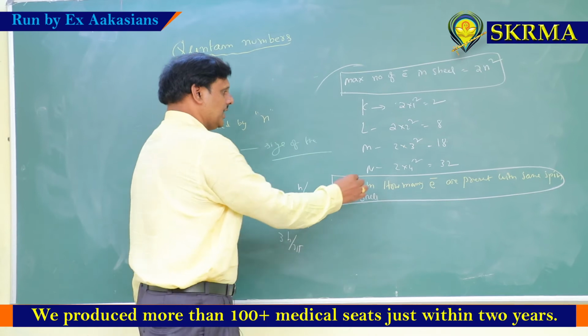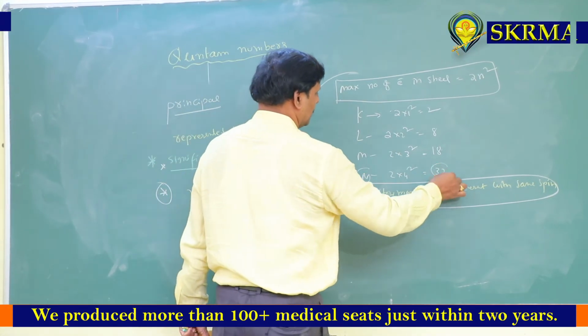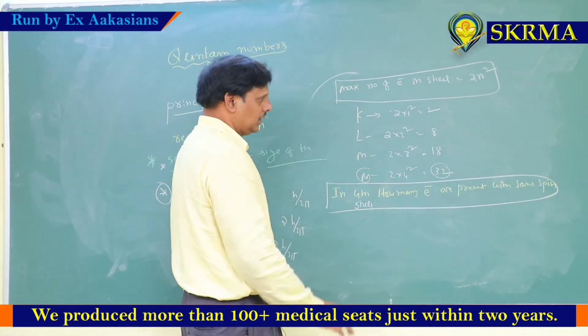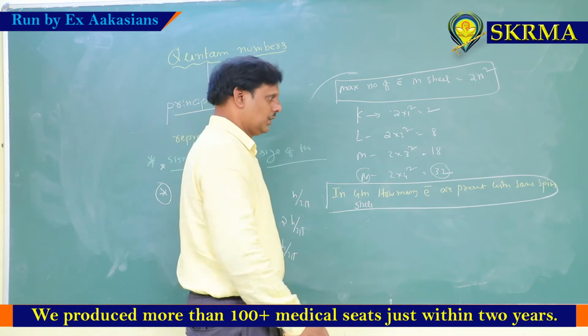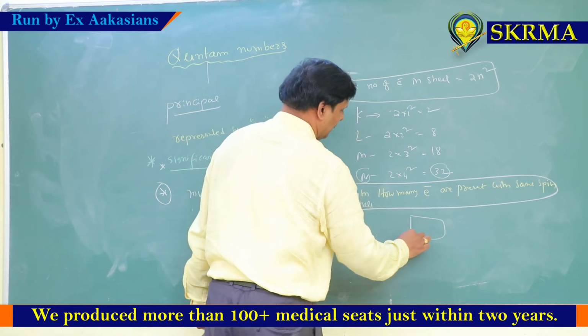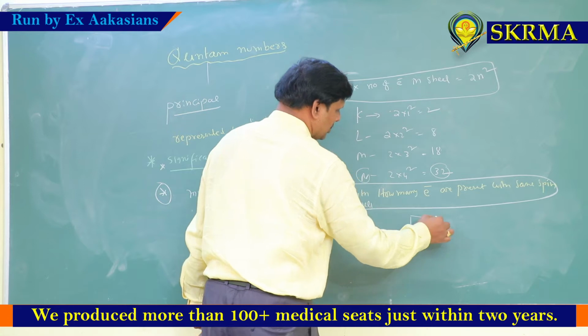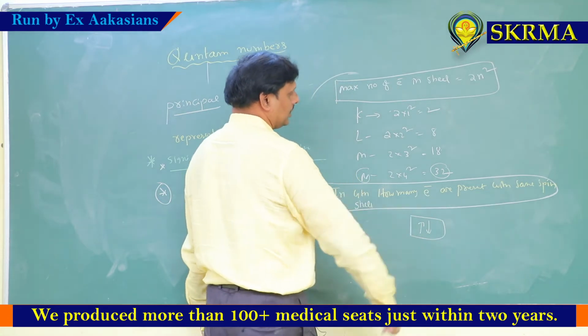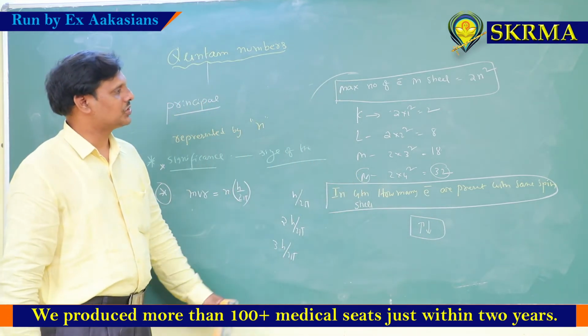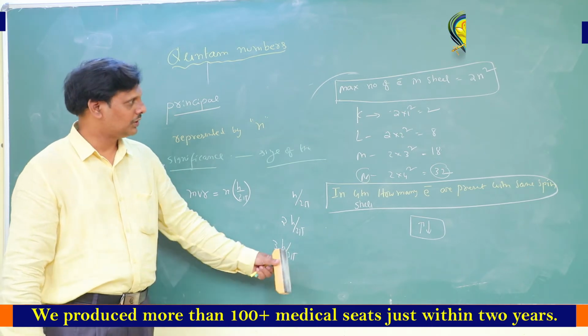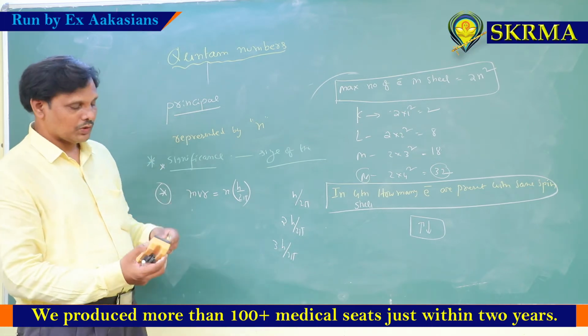In fourth shell means N shell. How many electrons are? 32 electrons. Out of 32 electrons with the same spin is how many? 16. Because in orbital having 2 electrons, both are opposite spin only. With the same spin 16, the total number of electrons in N shell is equal to 32 only. So this is a significance of principal quantum number.